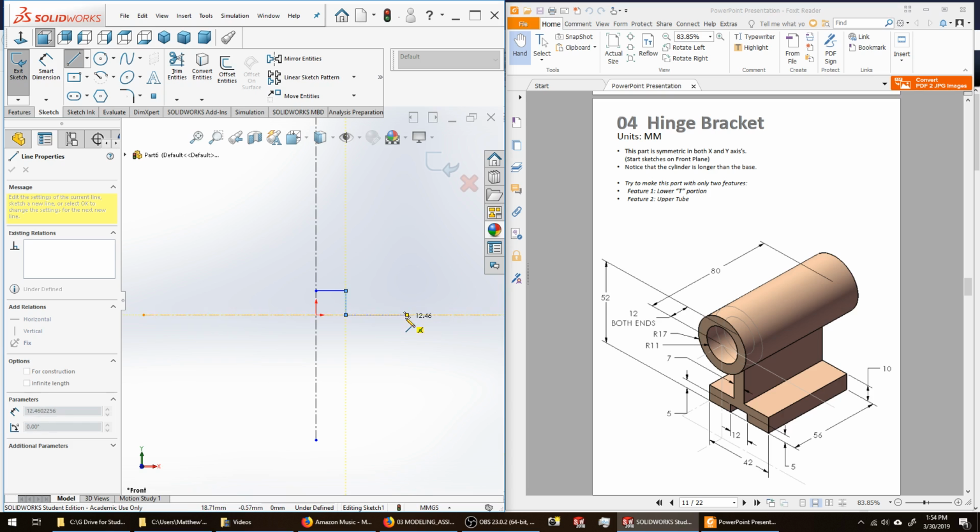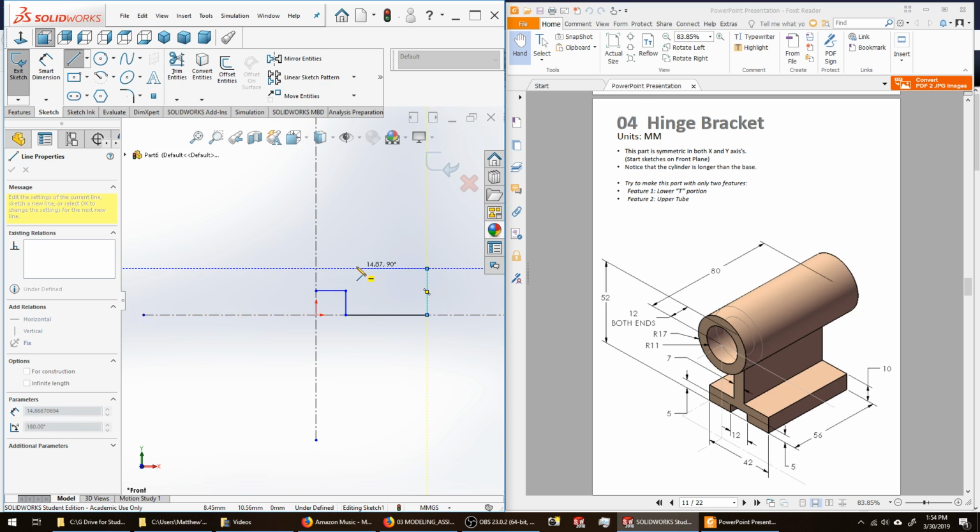See that I'm getting close to my midpoint. I do not want to be tied to that midpoint of the construction line. If I have to go a little bit farther, I'll go a little bit farther. The height of this section right here is 10 millimeters, so I'm going to draw a line roughly 10 millimeters long as shown next to my pencil.